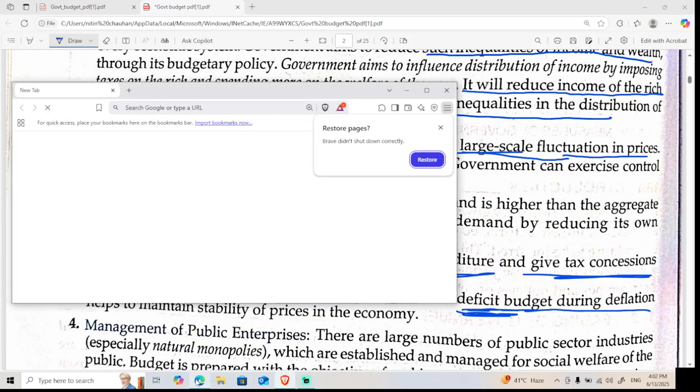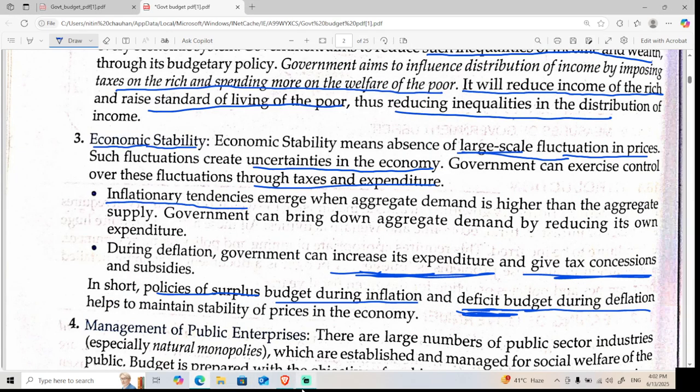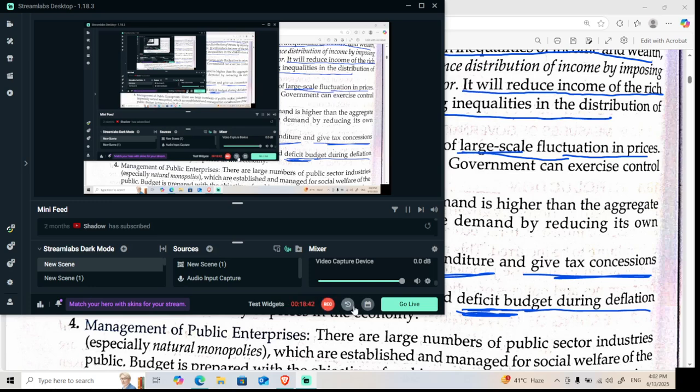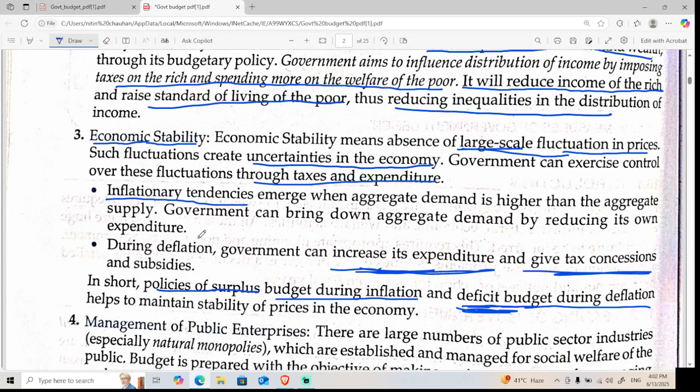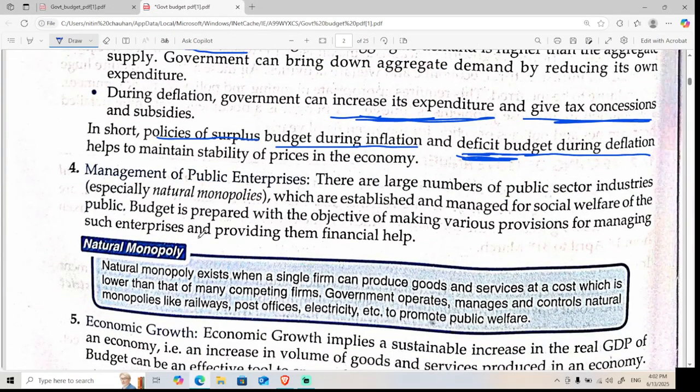I just need to go to the section. Yeah, it's almost an 18 minute class. I think it is enough, but it is not actually, because our topic is not done. So let's go to the fourth motive of budget. That fourth motive is management of public enterprises.